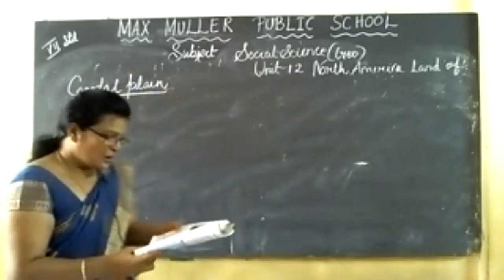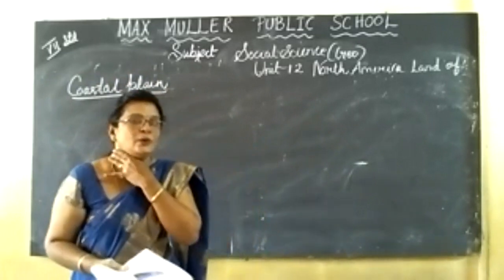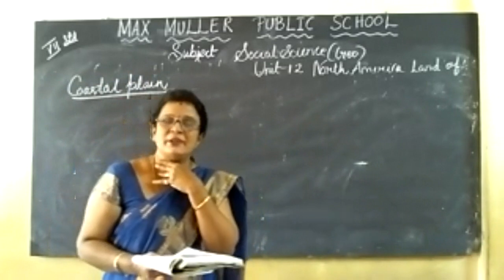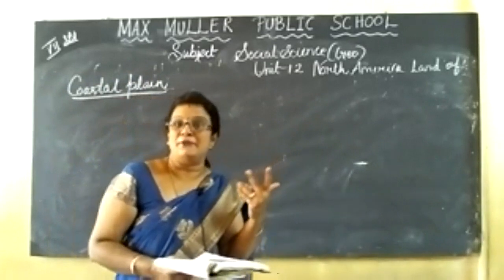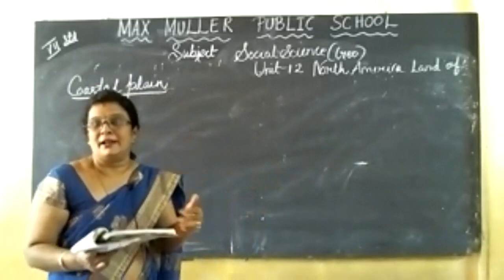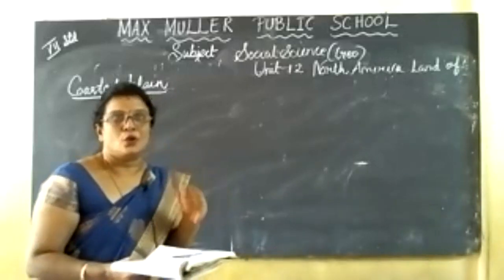Coastal plain. Okay, so you all know North America is a continent, and South America is also a continent. There are 7 continents, isn't it? Asia, Africa, North America, South America, Europe, Australia, Antarctica. Here, North America is the third largest continent.